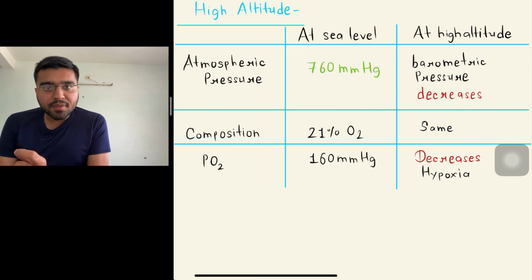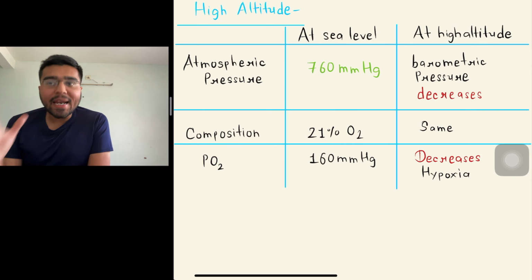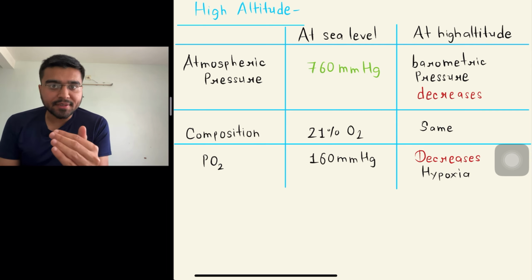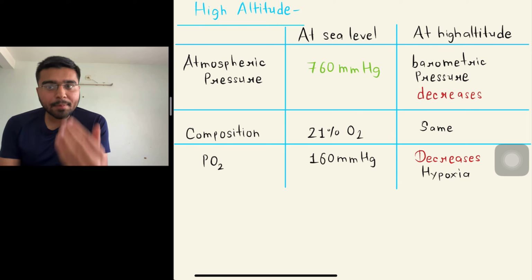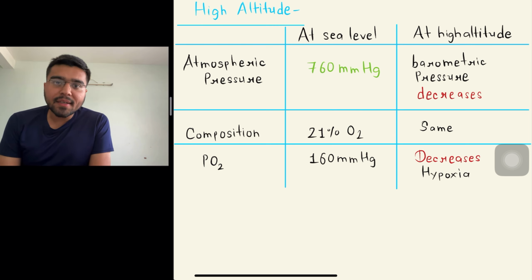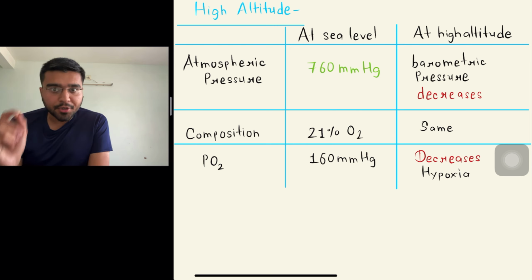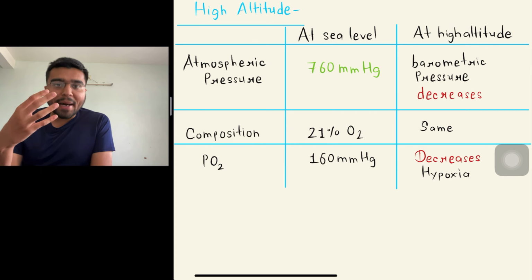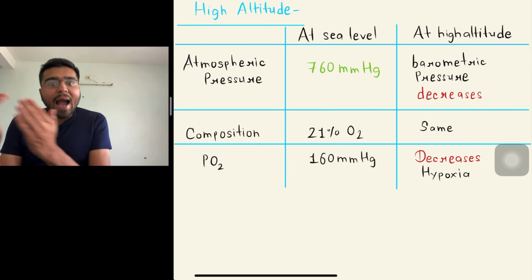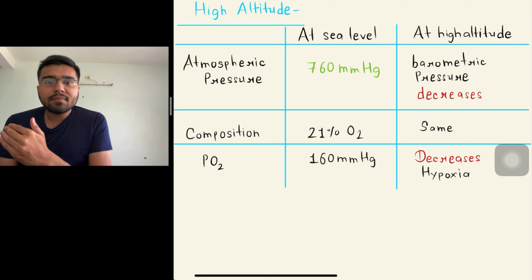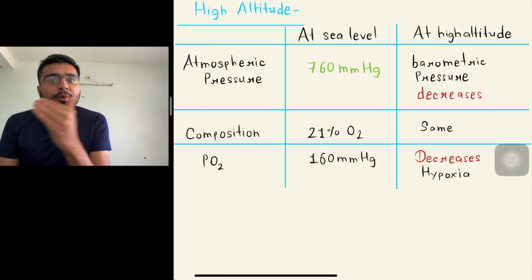The composition of oxygen at sea level and at high altitude is the same, that is 21% oxygen. The partial pressure of oxygen at sea level is 160 millimeter of mercury, whereas the partial pressure of oxygen at high altitude decreases, that is known as one important phenomenon, that is hypoxia.